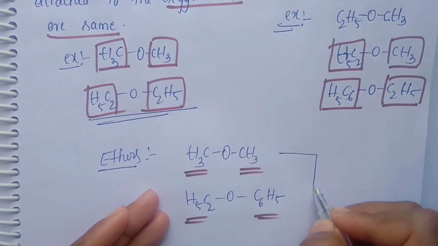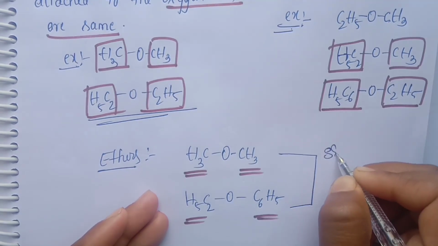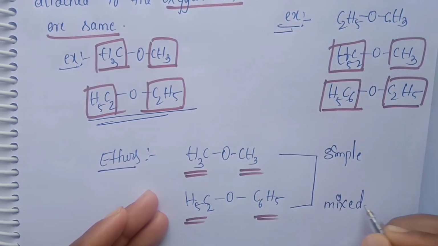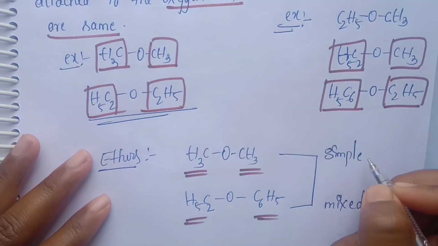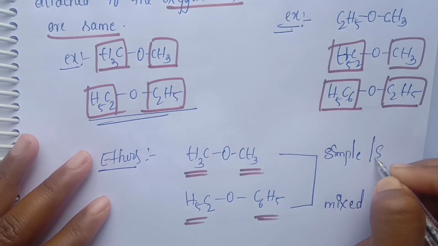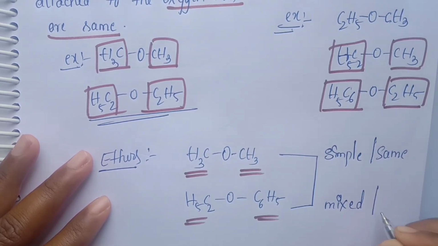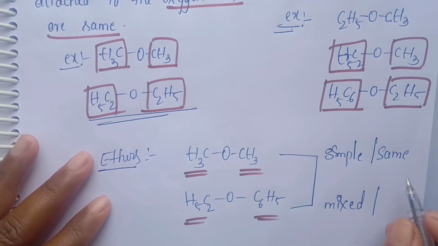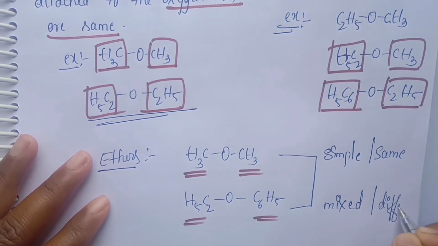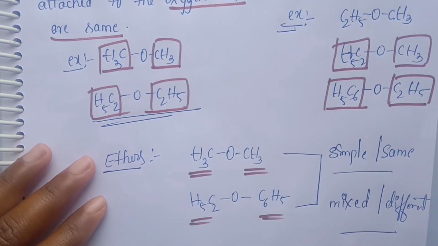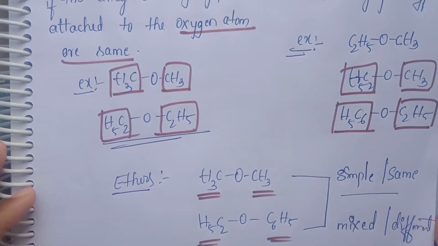Based on this concept only, we classify as simple or mixed. The word simple tells us same. Mixed means we are mixing different types, like solutions. That means different. Through this method we simply understand the classification.